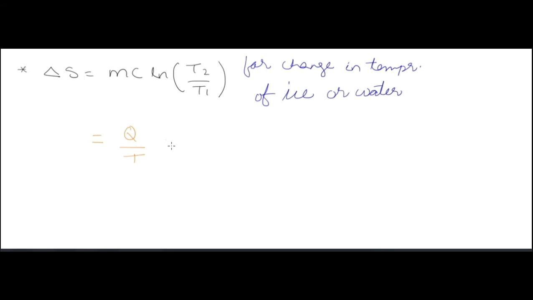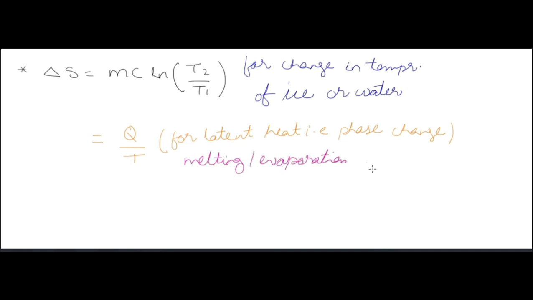Now this is again second question that we encounter, that change in entropy is equal to mc ln T2 by T1 for ice and water, and ice is solid and water is liquid, so incompressible, or both are incompressible, so mc ln T2 by T1. Okay. Now if we are considering the latent heat conversion, then it's Q by T. Why it's Q? Because we are taking heat from the surrounding. In the system we are feeding heat, so it's a positive one.